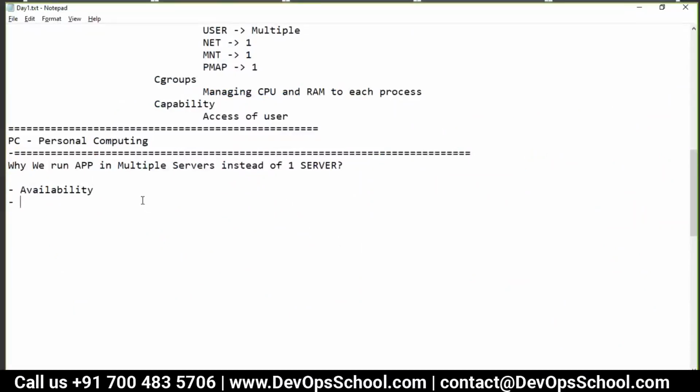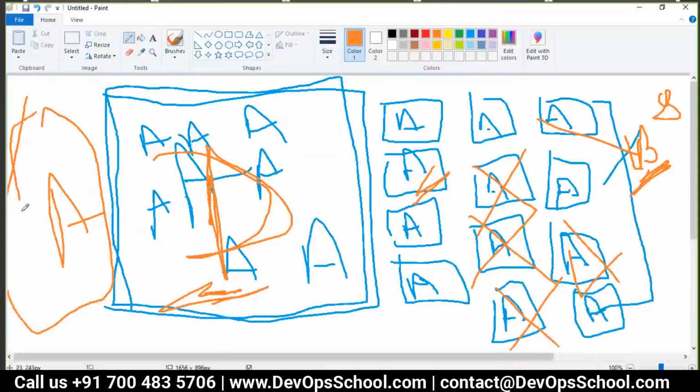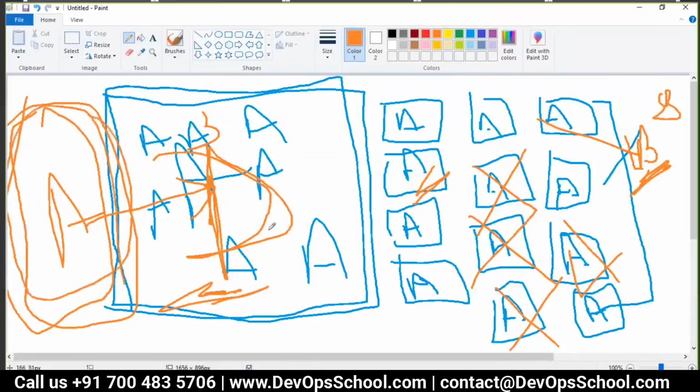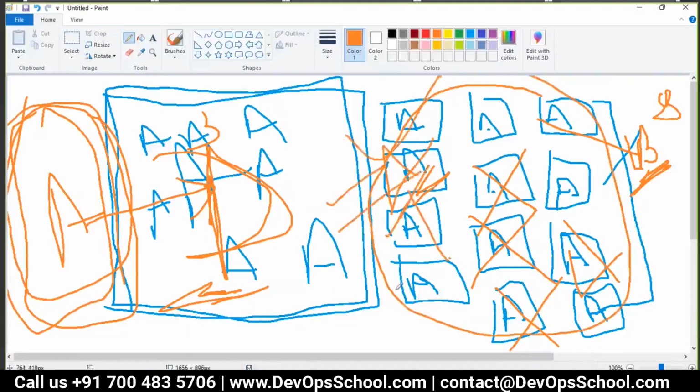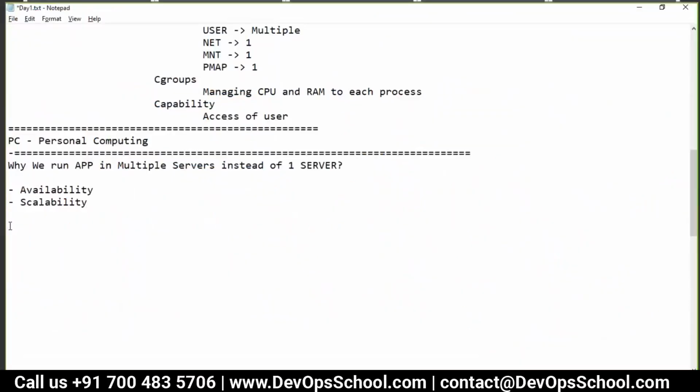Scalability. Yes, scalability. Let's say you have one big server of Apache and now you want to scale it to, say, 3. It's very difficult to scale because the architecture is not designed for scalability. Everything is hardcoded here. But when you are running an application in a distributed environment, say you have a total of 12, you can reduce a few and add a few. This is up to you. You can scale up and scale down easily. So if you have a distributed running environment, scalability is very easy.